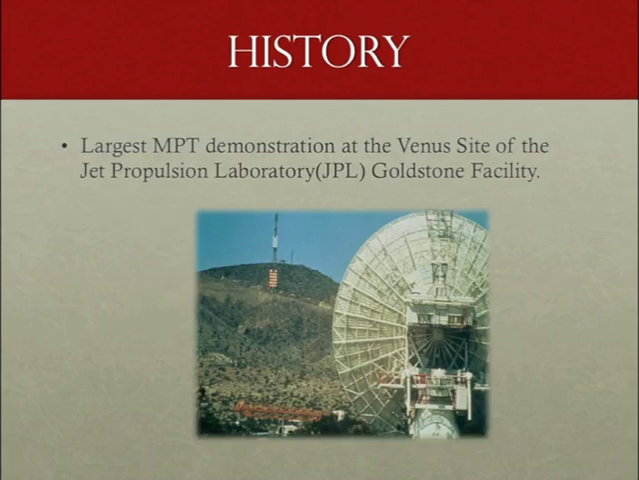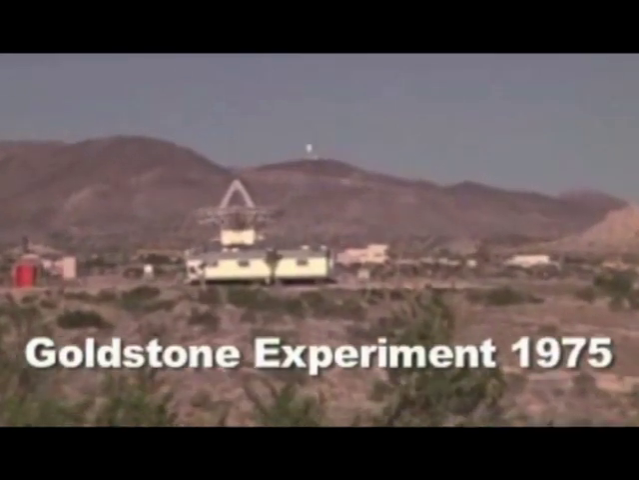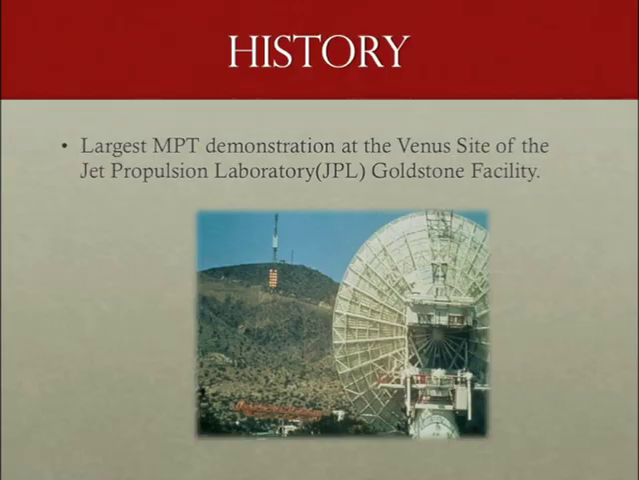This figure illustrates the largest microwave power transmitter, built in 1975 at the Venus site of the JPL Goldstone facility by Brown and Richard Dickinson's team. This rectenna array was placed 1.6 km away from a parabolic transmitting antenna of 26 meter diameter. The klystron source transmitted microwave power of 450 kW at 2.4 GHz. Now, what is a klystron?